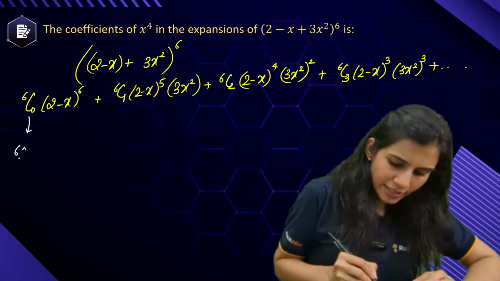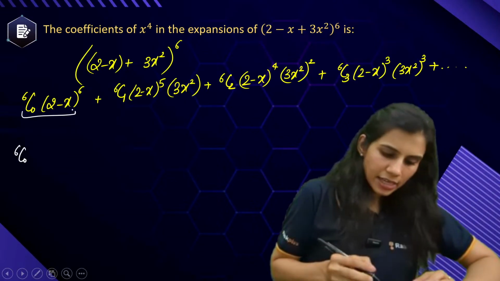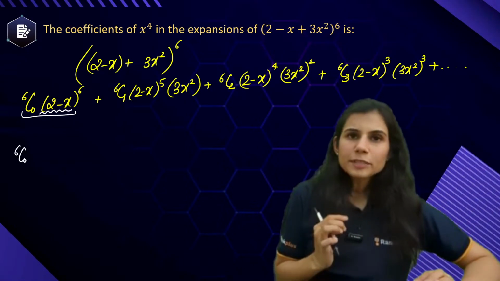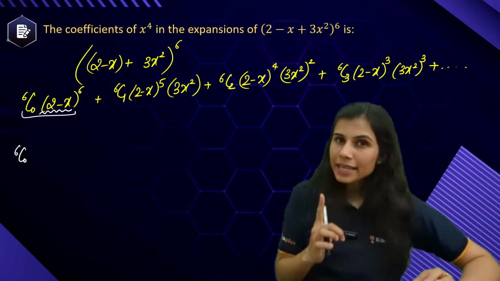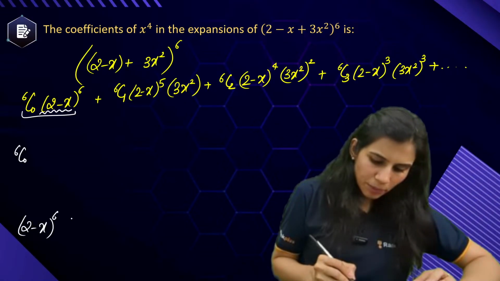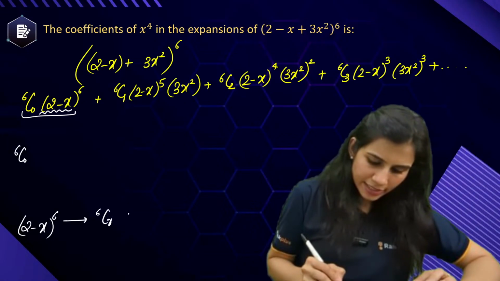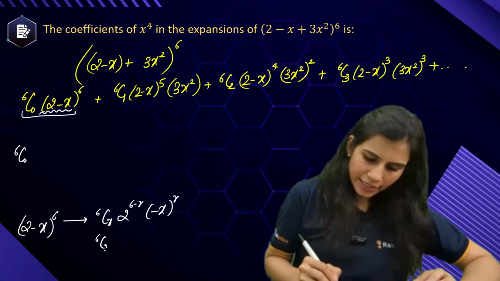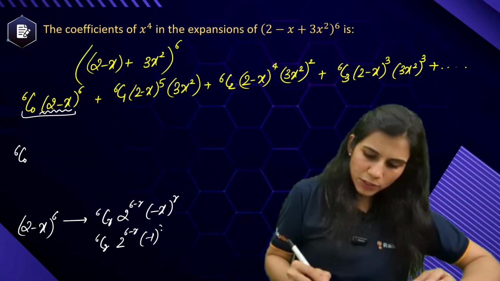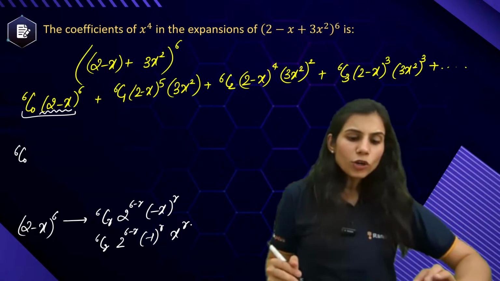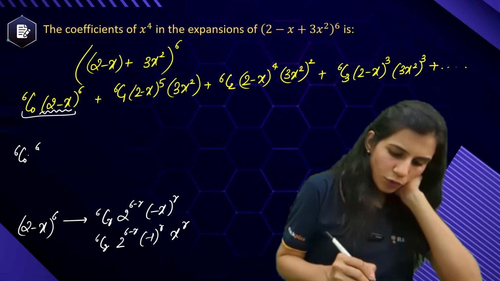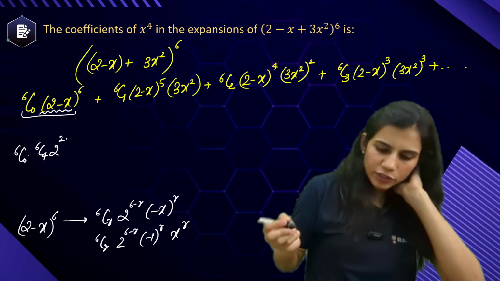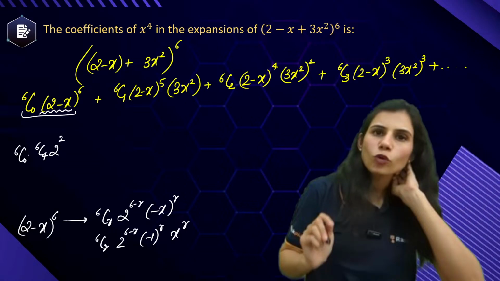See, 6c0 as it is. From this binomial expansion, I want the coefficient of x to the power 4. Please make sure you understand that in (2 minus x) to the power 6, the general term looks like 6cr, 2 to the power 6 minus r, (minus x) to the power r. That means 6cr, 2 to the power 6 minus r, (minus 1) to the power r, x to the power r. If you want the coefficient of x to the power 4, it will be 6c4, 2 to the power 6 minus 4, which is 2 square, and (minus 1) to the power 4, which is 1. This is the coefficient of x to the power 4.